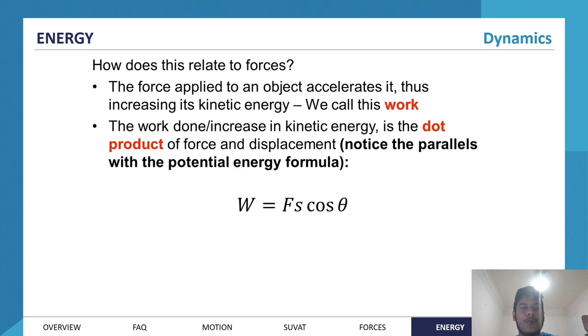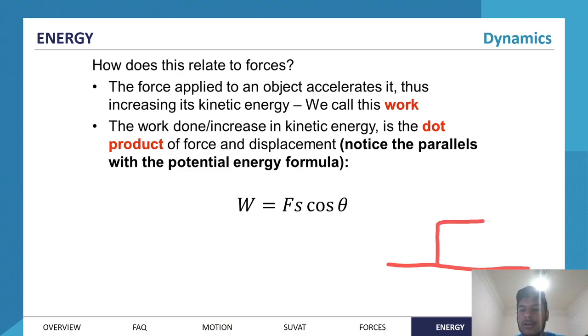Now, how does this relate to forces? Well, the force applied to an object accelerates it, thus increasing its kinetic energy, and that's called work. So again, energy is the ability to do work, and work is the transfer of energy. So the work done results in an increase in kinetic energy, and it's the dot product. Now, dot product here is a specific terminology when it comes to vectors, but for now, it's okay to notice that.